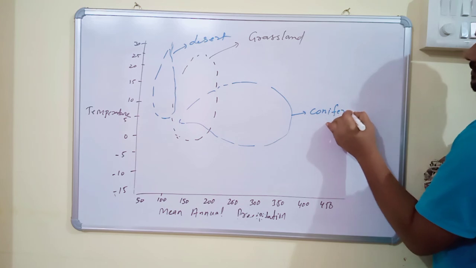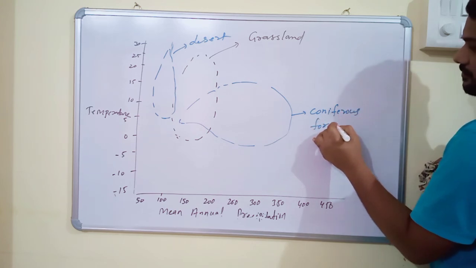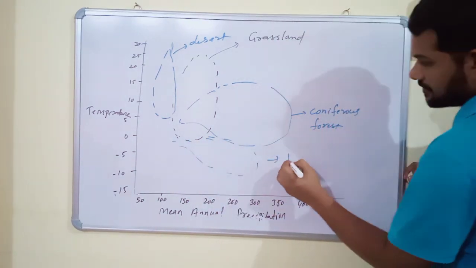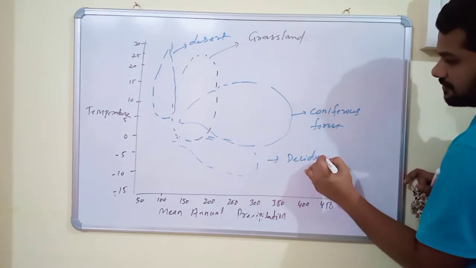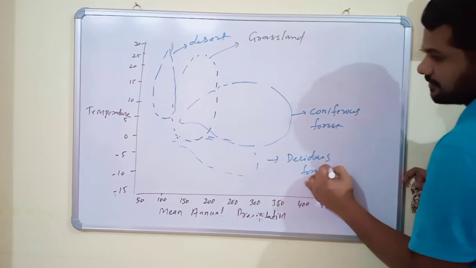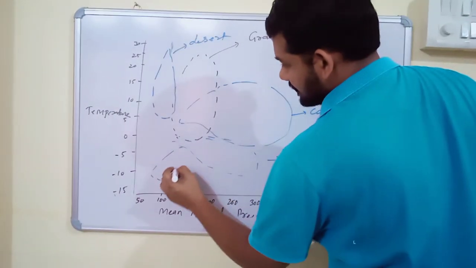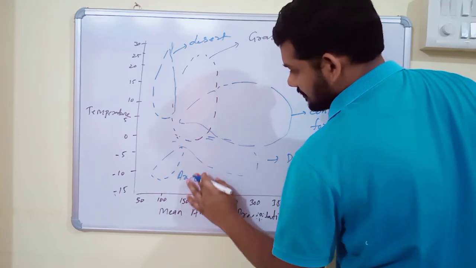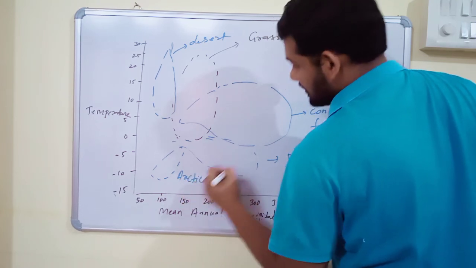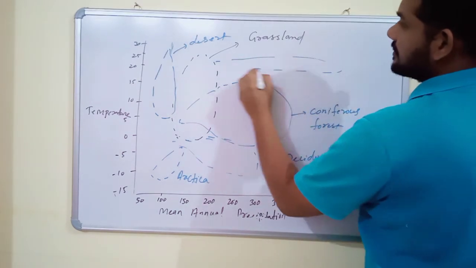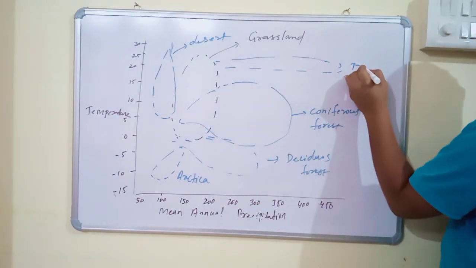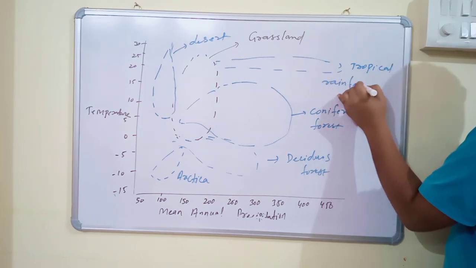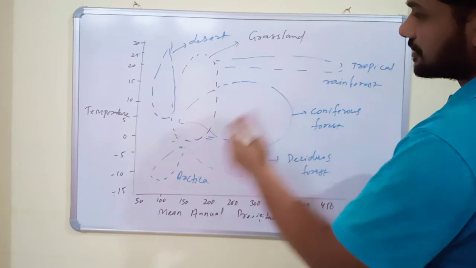Here is deciduous forest, and this is Arctica. And this is tropical rainforest. So these are the various biomes.